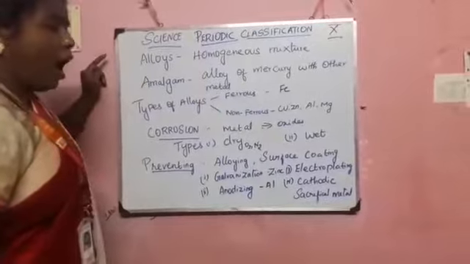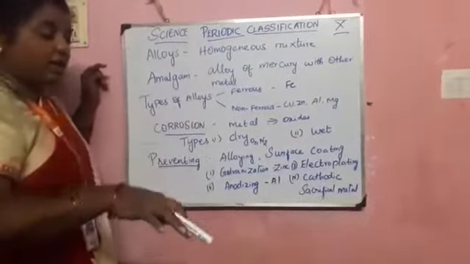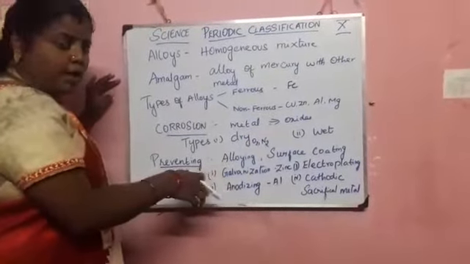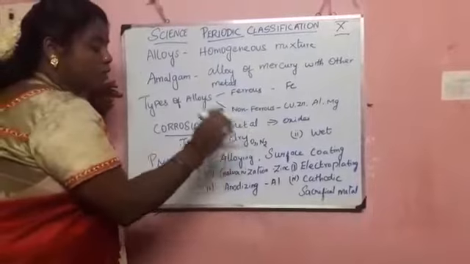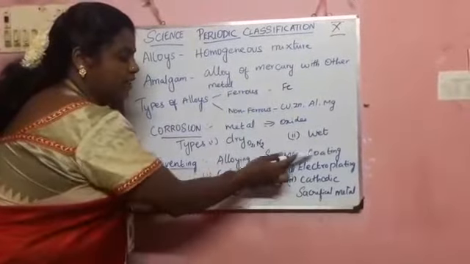And next one, how will you prevent the corrosion? We have a lot of steps involved in it. First, two important steps: one is alloying and the next one is surface coating.